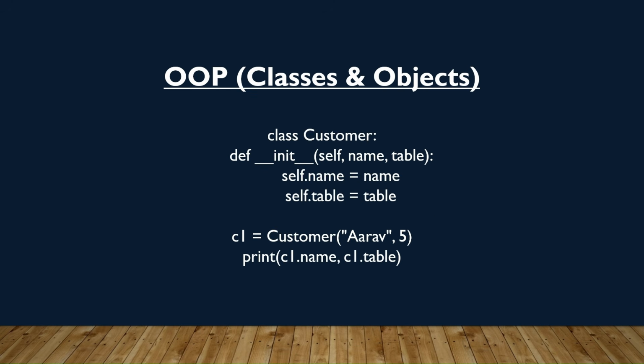Next one is OOPS concept. In a restaurant, every customer has their own details like name, table number and bill. Instead of keeping all this information in separate variables, we can create a class to group them together. Each customer is then an object of that class. In this example, we create a customer object named Arrow at table 5 and we can easily access his details using that object. So, just like running a restaurant needs rules, people, roles, and records, building software in Python needs variables, conditions, loops, functions, and error handling, along with OOPS concept.